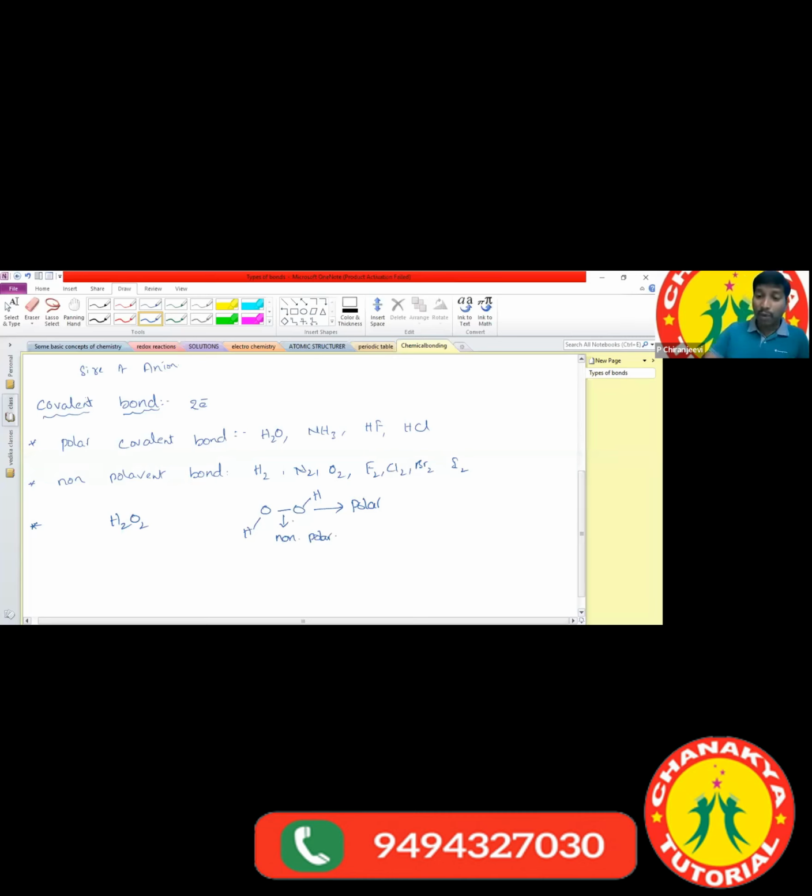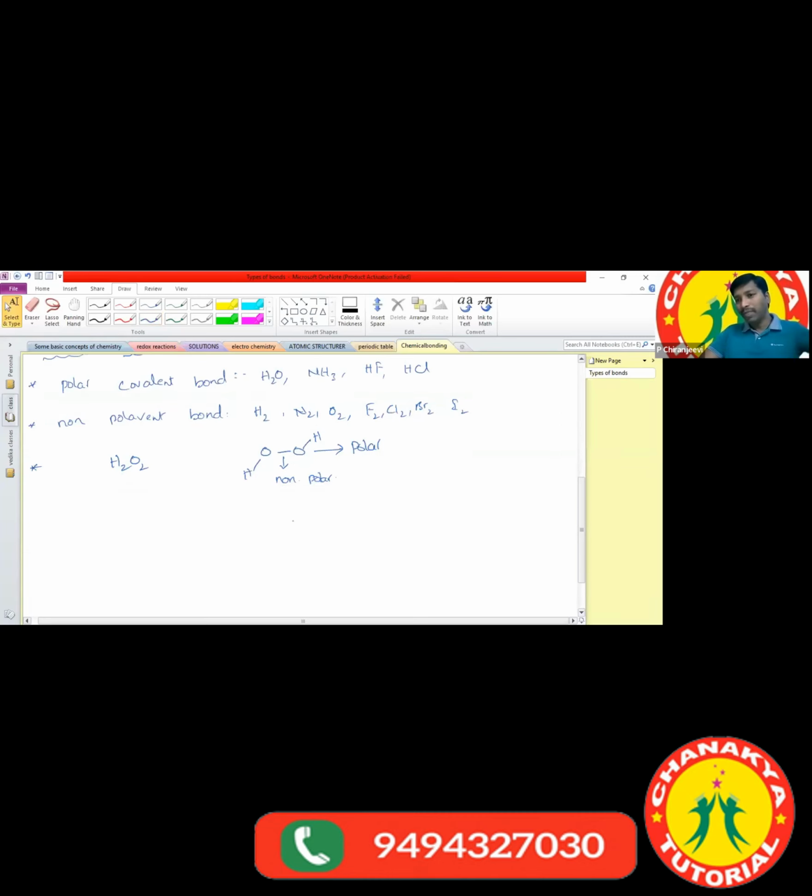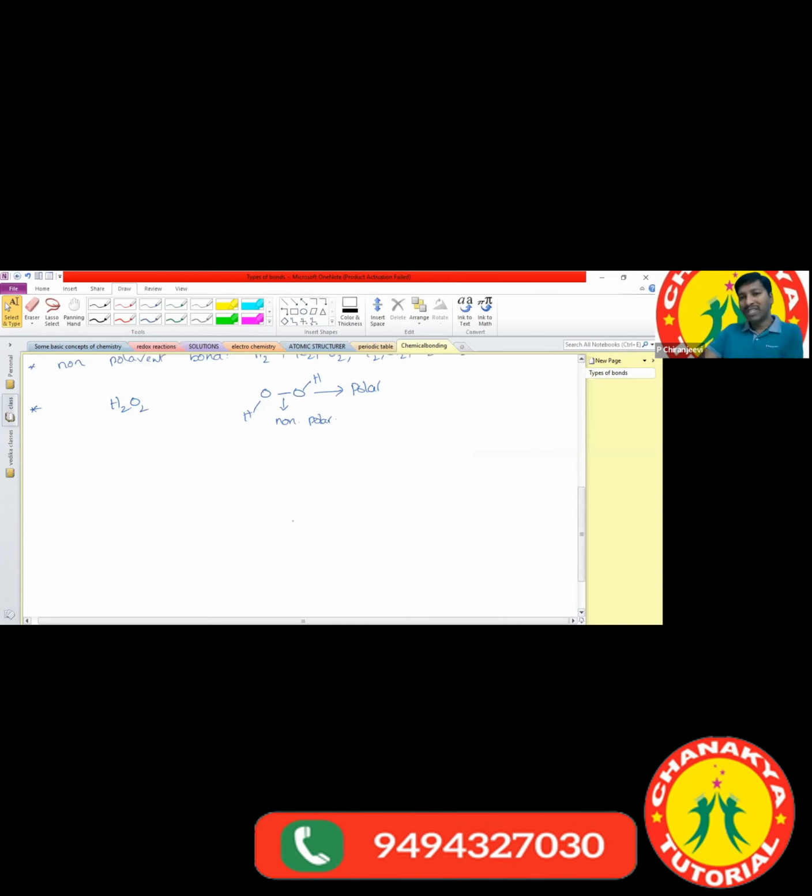What are the characteristic properties of the covalent compounds? Already you studied hydrocarbons and organic chemistry; all are covalent compounds only. Most covalent compounds may be gases, liquids, or solids.